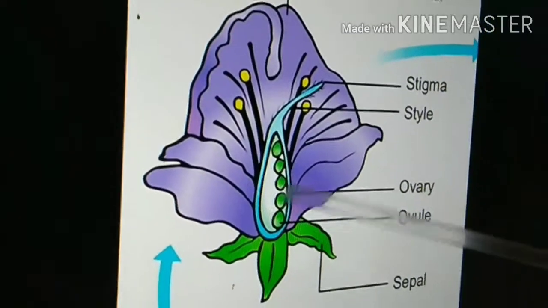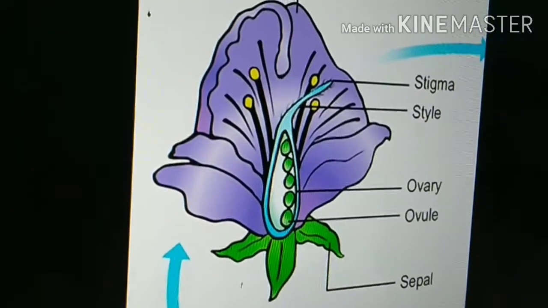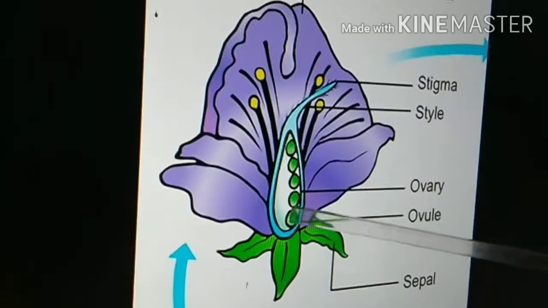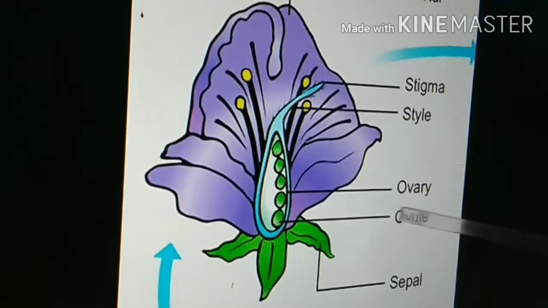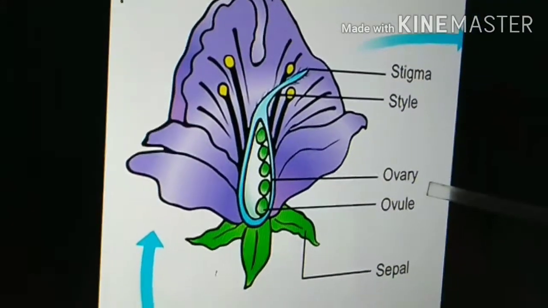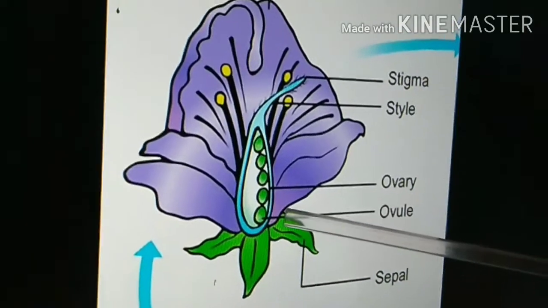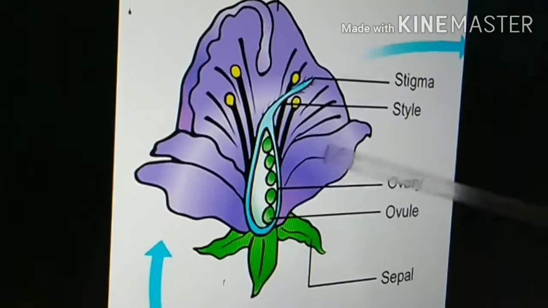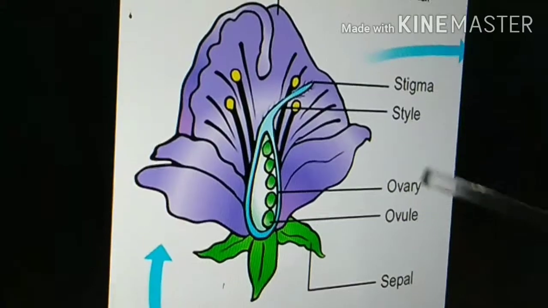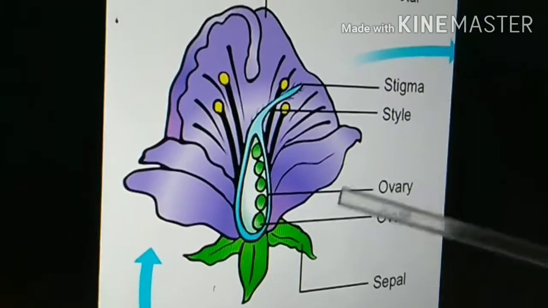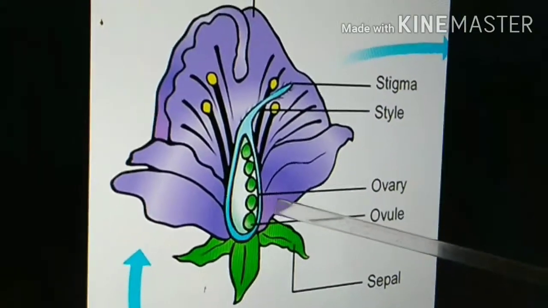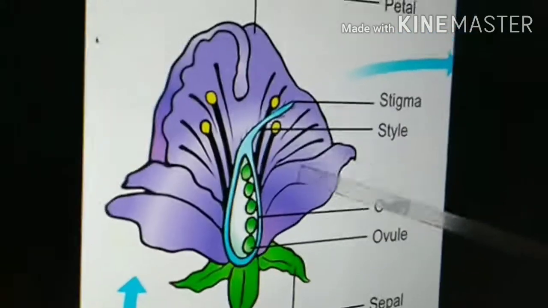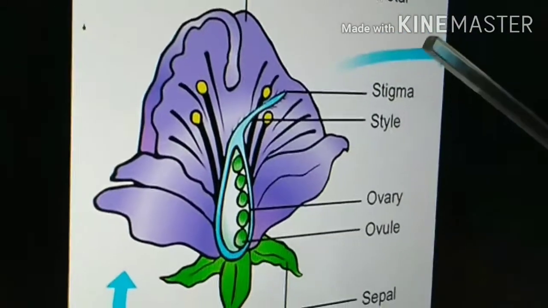This ovary becomes fruit after fertilization. Inside the ovary, the ovule becomes seed. Usually, as we have seen in earlier classes, the ovule is covered by two integuments. These integuments will become the seed coat. So this is the main change that takes place after fertilization.